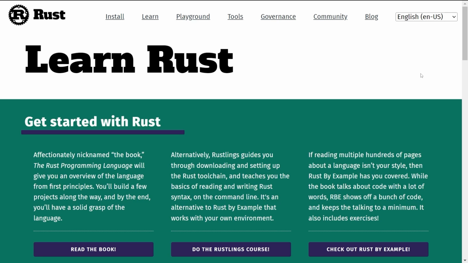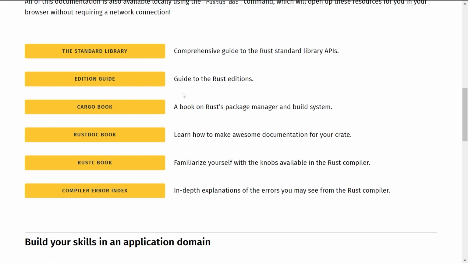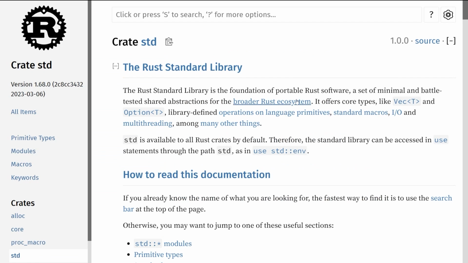So we're going to talk about user input next. Before we do that, we actually have to use a library. And that library is the standard IO or input-output library. And if we go to the main Rust webpage, we scroll down, we look at the documentation, we can come to the standard library here, which is the comprehensive guide to the Rust standard library APIs. Very nice. The documentation is fantastic.